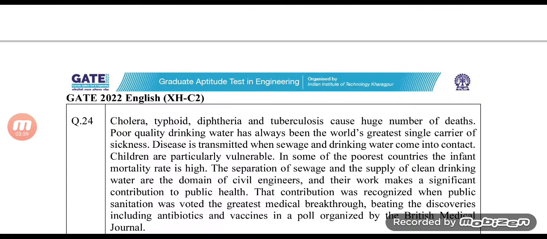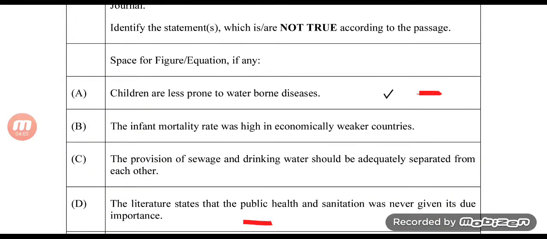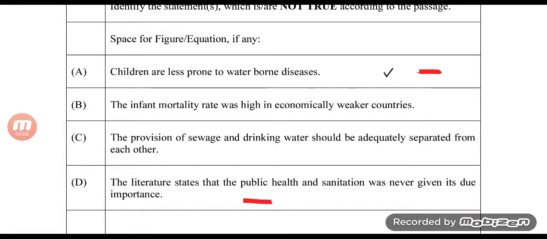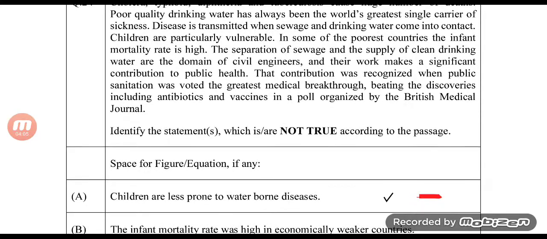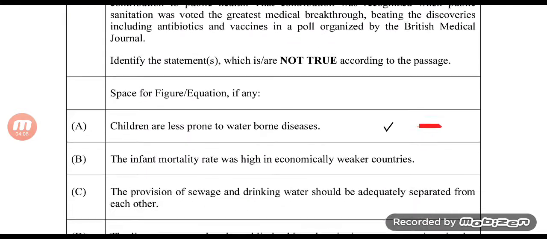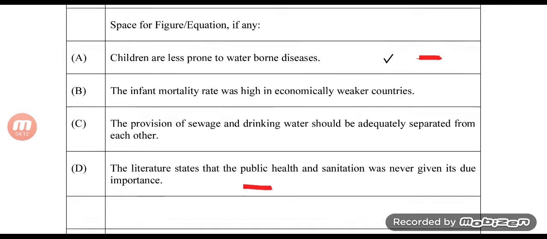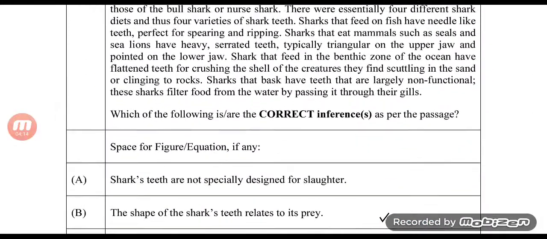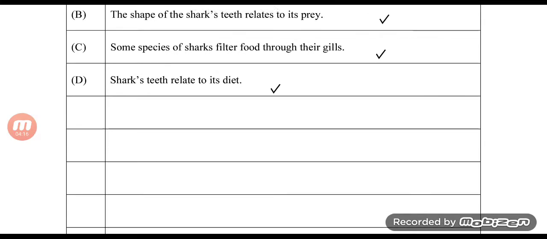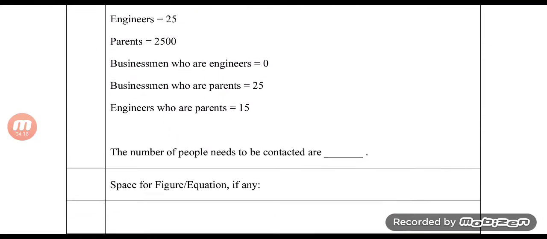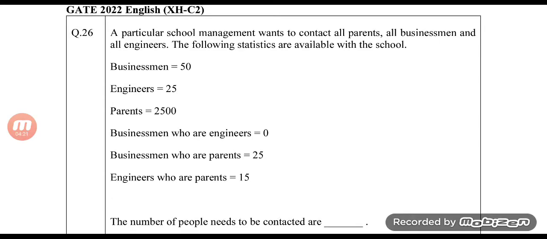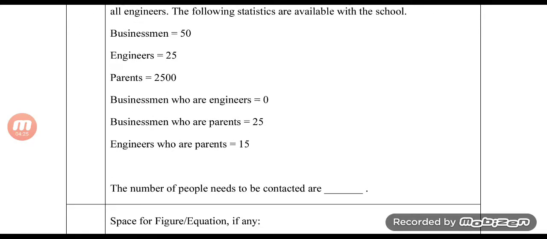Okay. Question number 24, the answer is A and D. I understood what you were saying, and I think I was clearly wrong. The answer is A and D. Question number 25, the answer is B, C, and D. Question number 26, I forgot the answer to this, but this was easy. 2535, I think. I'll write it down in the comments. I have forgotten for now.